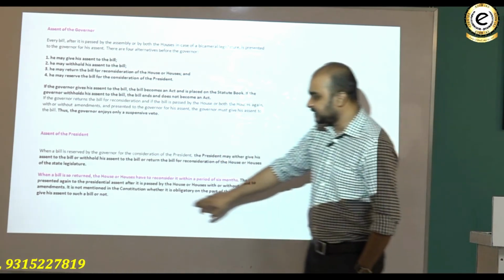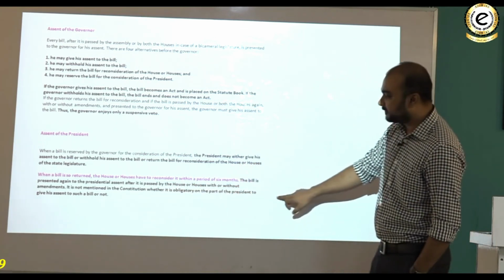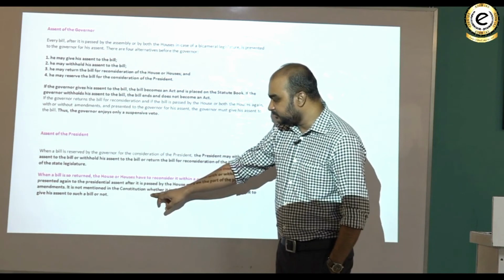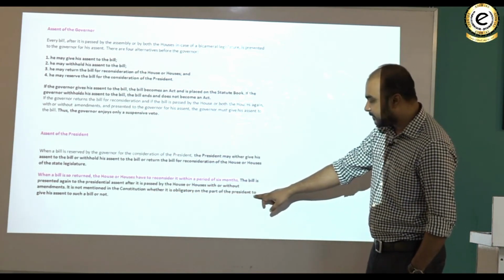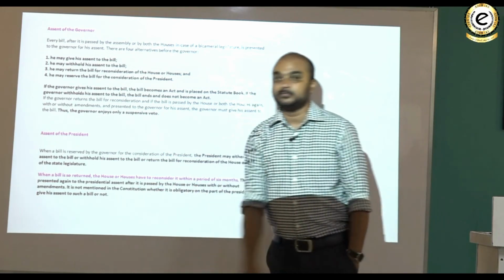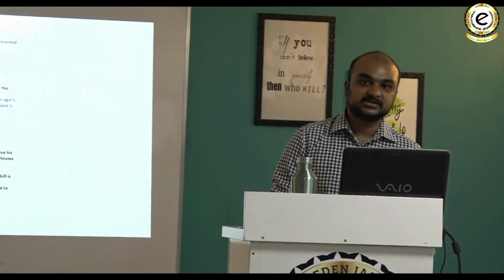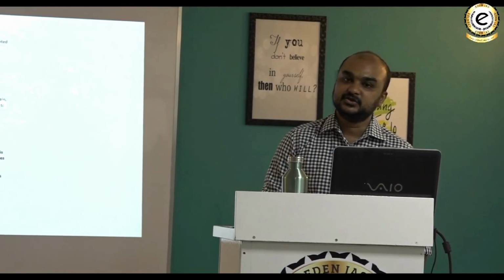The bill is presented again for presidential assent after it is passed by the house or houses with or without amendment. It is not mentioned in the constitution whether it is obligatory on the part of the president to give his assent to such a bill or not. So you can understand this is straight disapproval of state legislation by union executive.